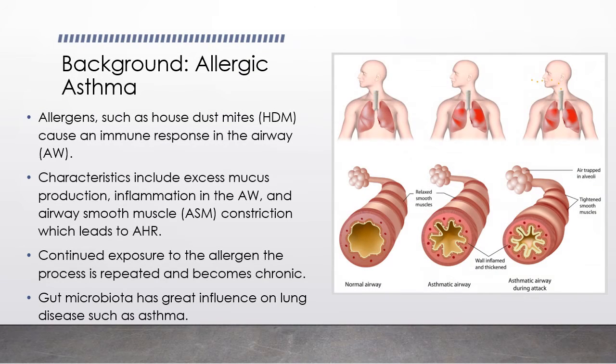The most common type of asthma occurs when a harmless substance or an allergen, such as a house dust mite, can cause an immune response in the airway. With continued exposure to the allergen, the process is repeated and becomes more chronic and more severe. The image on the right illustrates that process.